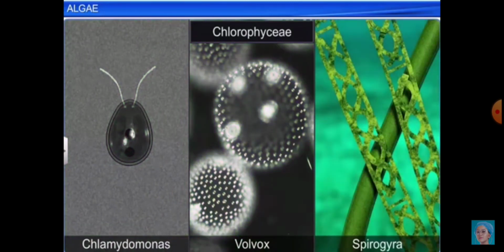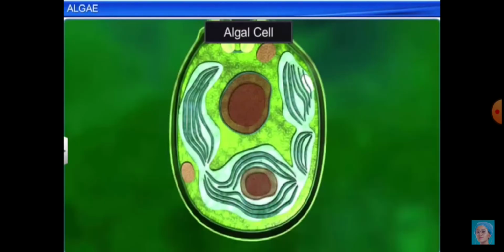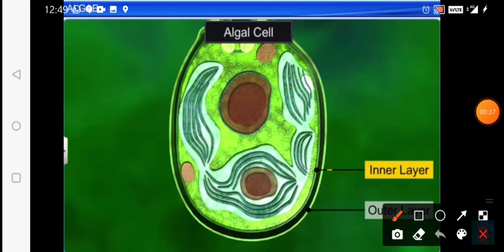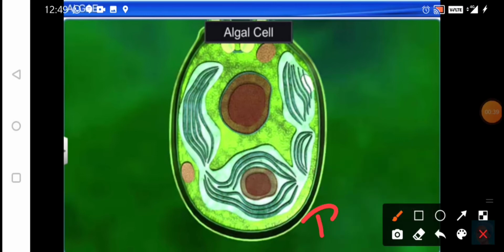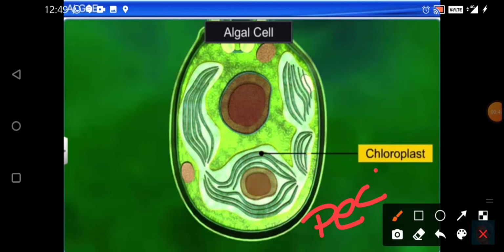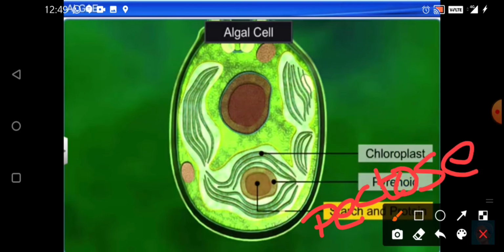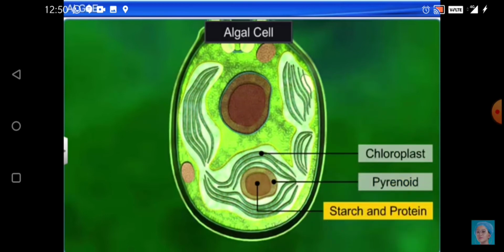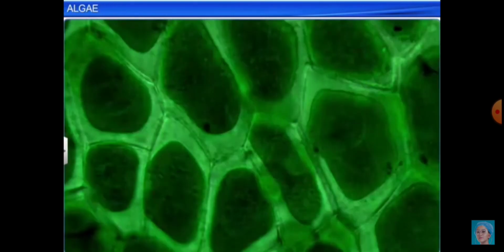They are photosynthetically active. If you see the algal cell of this green algae, you will find they have one outer layer and the inner layer. The cell wall is composed of pectose substance. Algae has a peculiar structure called pyrenoid, which is the storehouse of starch and protein.